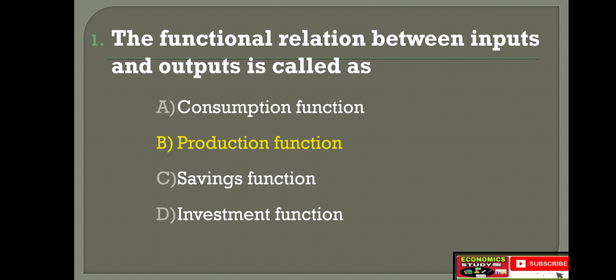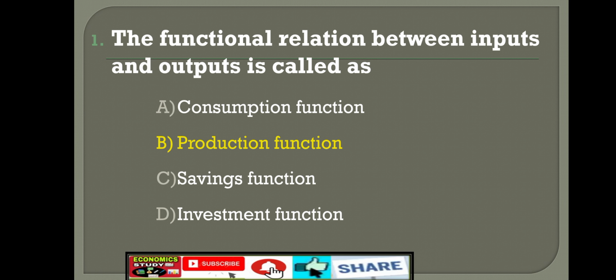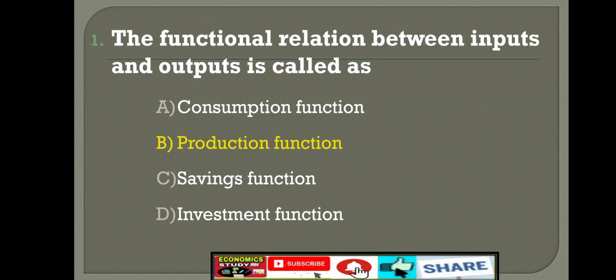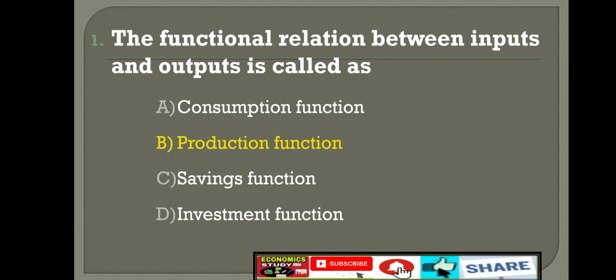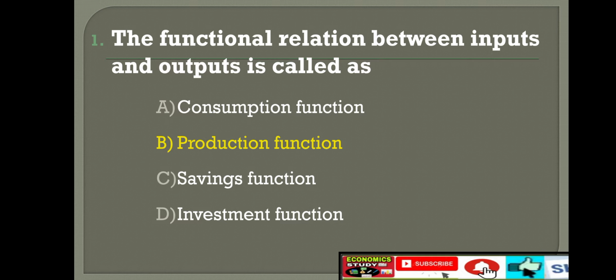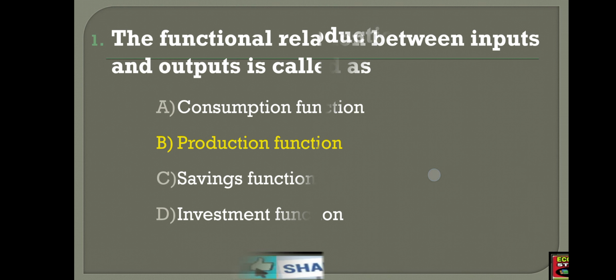Production function is the functional relationship between inputs and output. What is production function is also asked in 1 mark question, 1 sentence question. You should prepare for this for 1 mark question also. The functional relation between input and output is called as a production function.